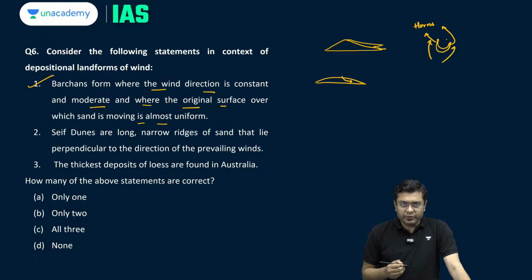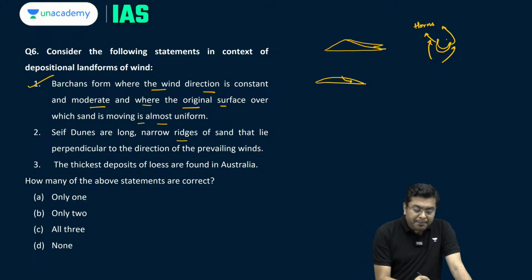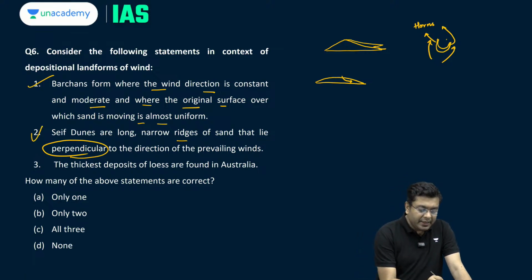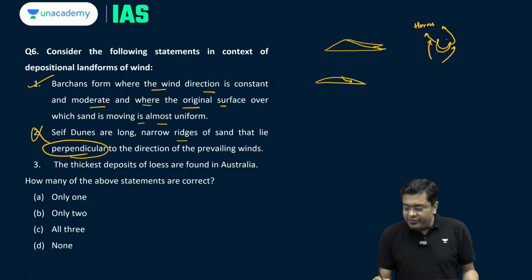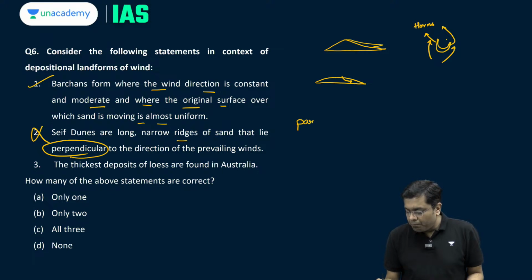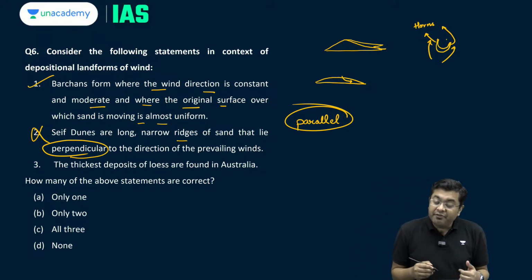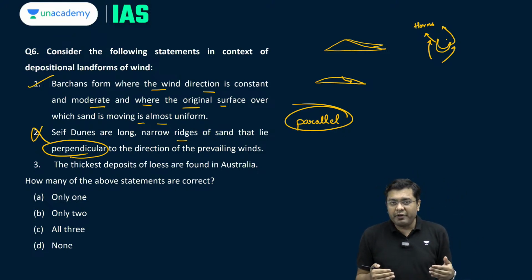Then seif dunes. Seif dunes are long narrow ridges of sand, till here it is correct, that lie perpendicular to the direction of the prevailing winds. This is incorrect, because seif dunes lie parallel to the direction of the wind movement. And when we talk about perpendicular to the wind movement, here you have dunes such as transverse dunes.